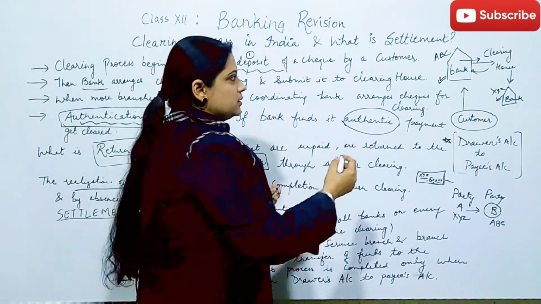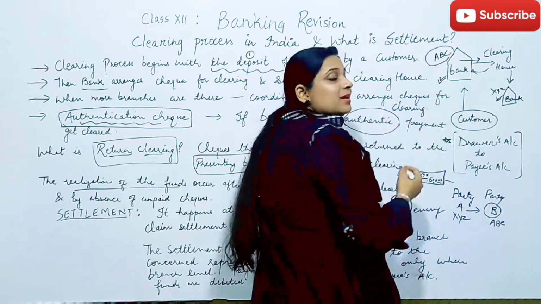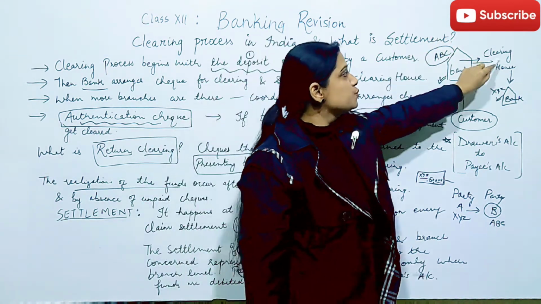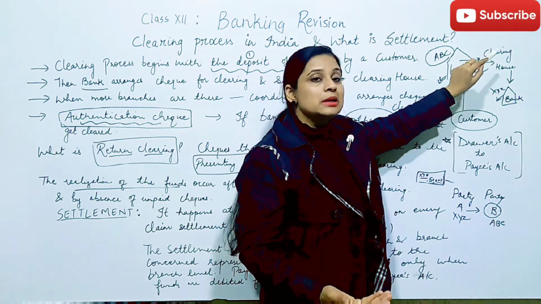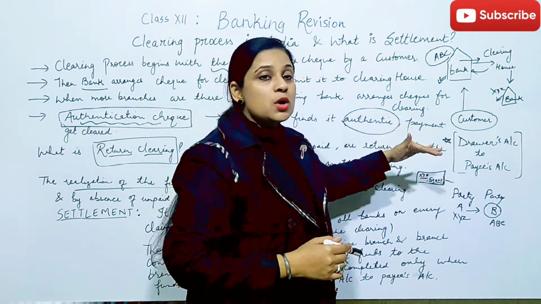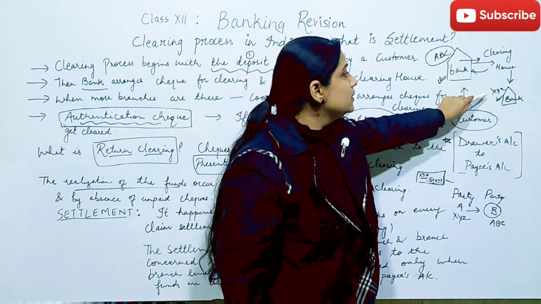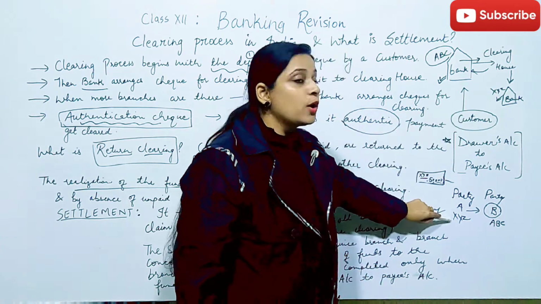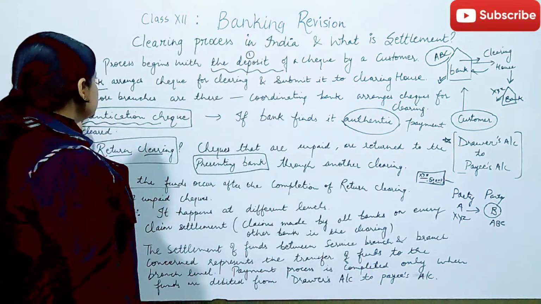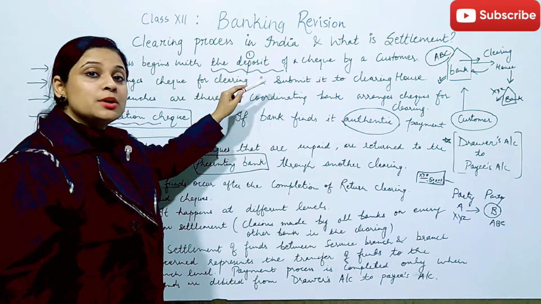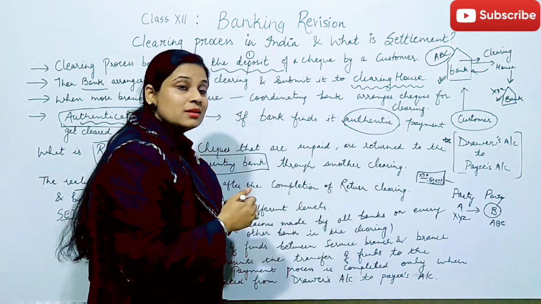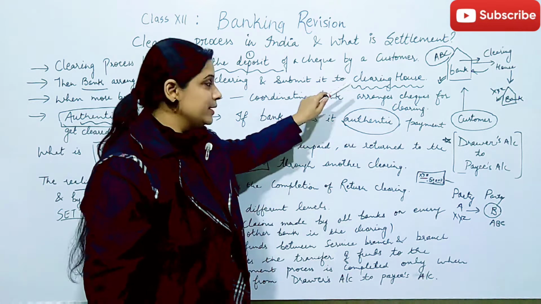Actually, this bank, ABC bank, cannot clear the payment on its own. So what does this bank actually need? This bank needs to present the check to the clearing house. When the check goes to the clearing house, the clearing house would further contact the XYZ bank, which was the bank of party A who actually issued the check. So this bank arranges for it to be submitted to the clearing house. All the clearings are done there in the clearing house only.